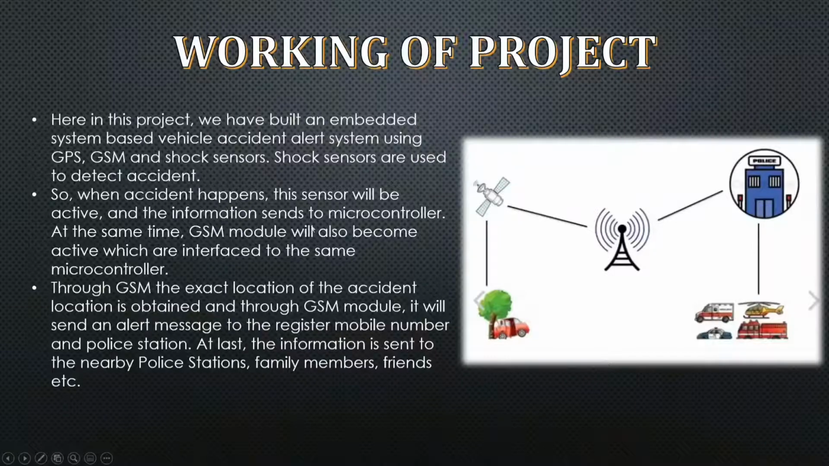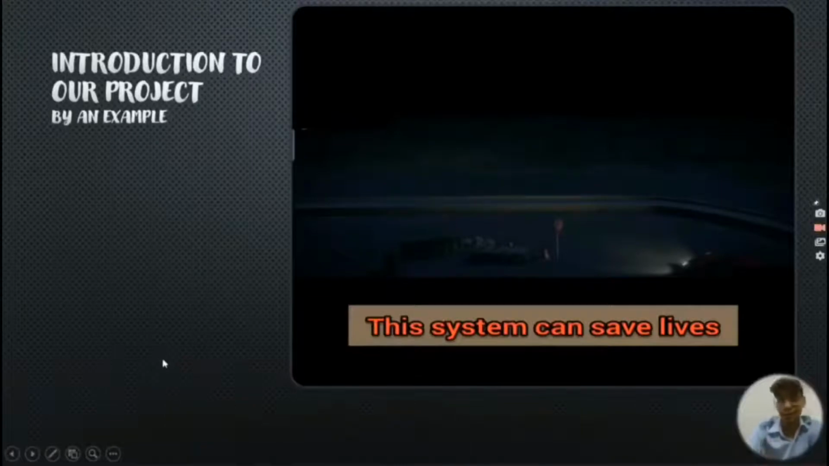When an accident happens, this sensor will be active and the information from this sensor would be sent to the microcontroller, and the microcontroller would activate the application at that particular time. When the application is active, the GSM module will also be active. This GSM will track the exact location where the accident has occurred, and this location would be sent to the registered mobile number and police station. So at last, the information is sent to the nearby police station, family members, friends, blood banks, hospitals, clinics, etc.